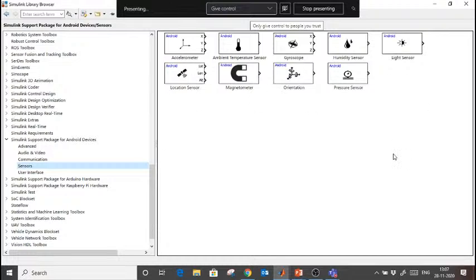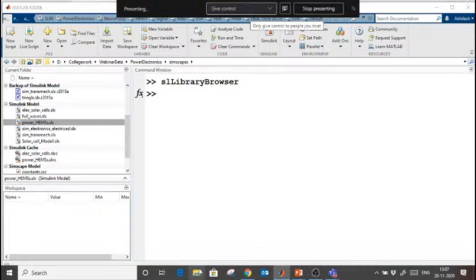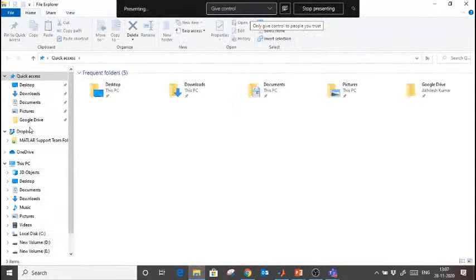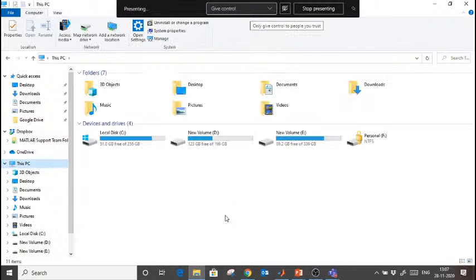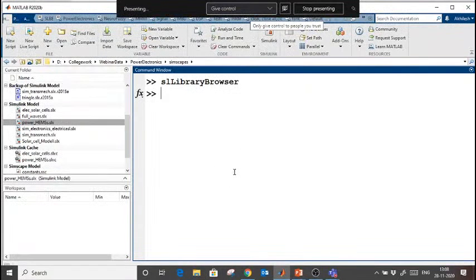The first step is to install the support packages. Once you install the support packages, you have to configure your hardware with MATLAB. These configurations you have to do only one time. Okay, just wait a minute. Let me connect my Android mobile first of all. Okay, it is connected right now.